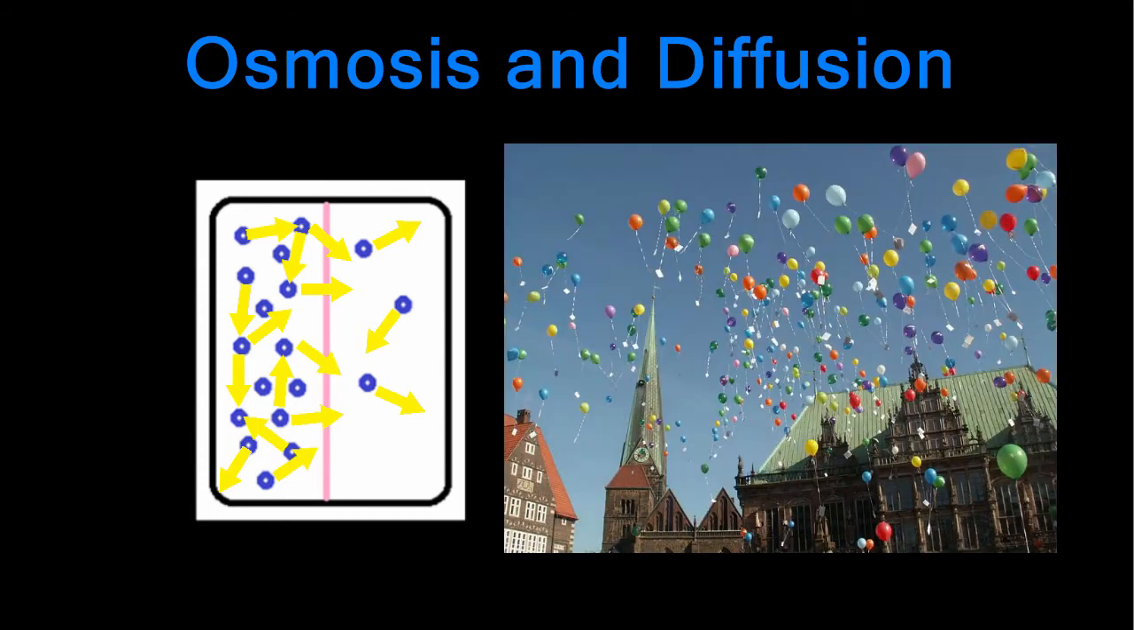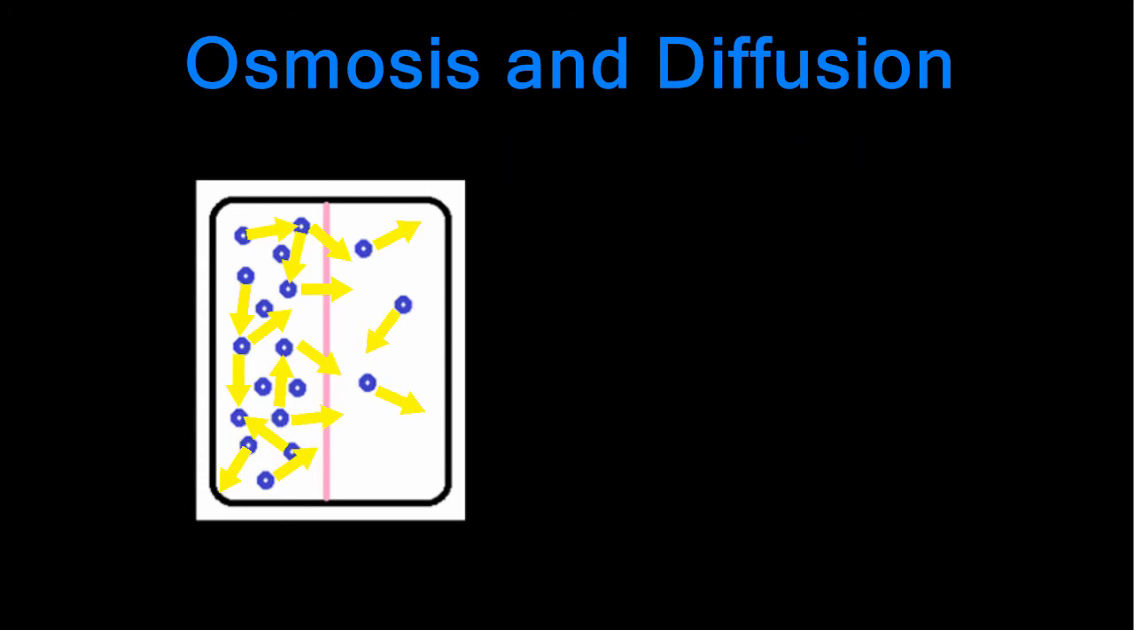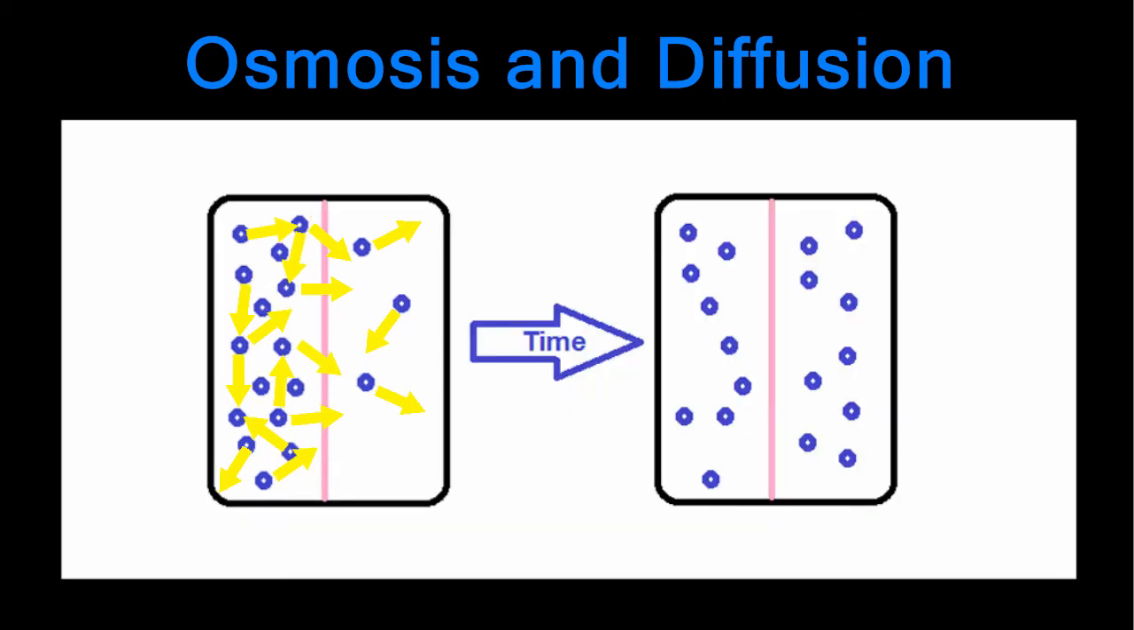This occurs because the atoms and molecules that make up all matter are constantly in motion, bumping into each other and spreading out into the available space like balloons released into the sky. Over time, the particles spread out and become evenly dispersed. This process is called diffusion.